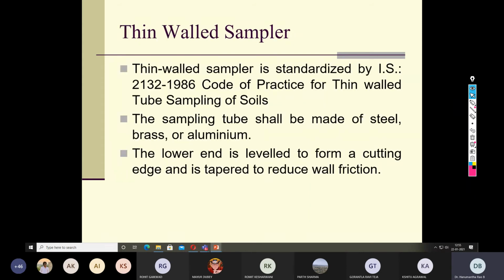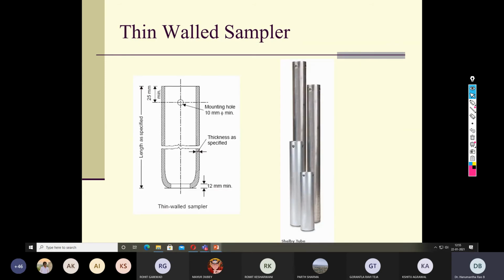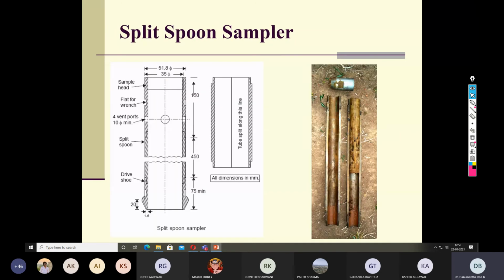Then another sampler kind is the thin walled sampler. So here you can see, this is the picture of the thin walled sampler. For better understanding, I am showing the picture again.